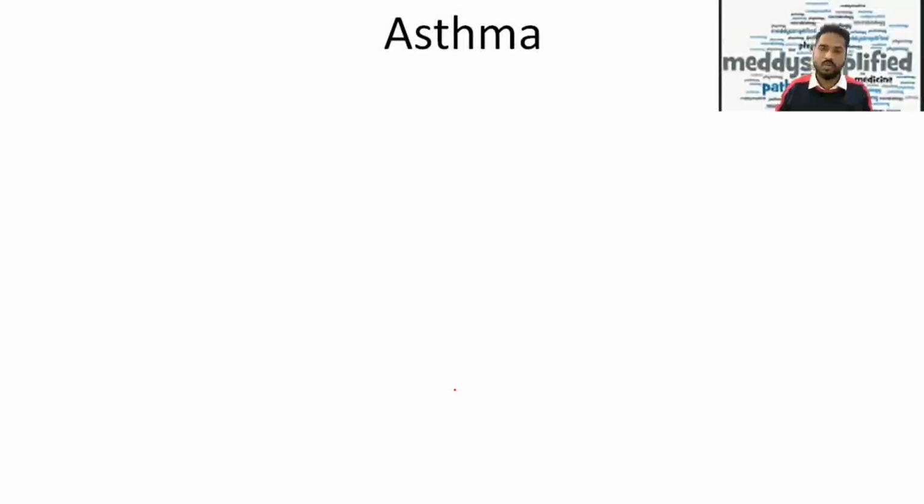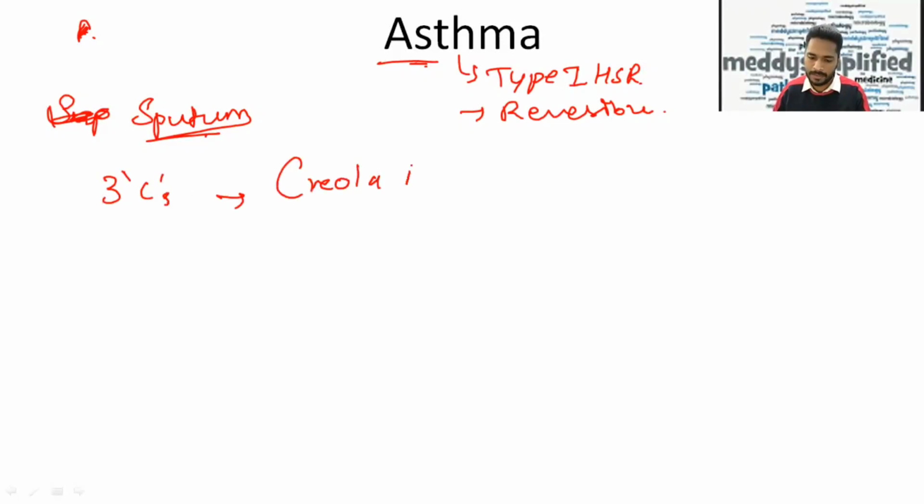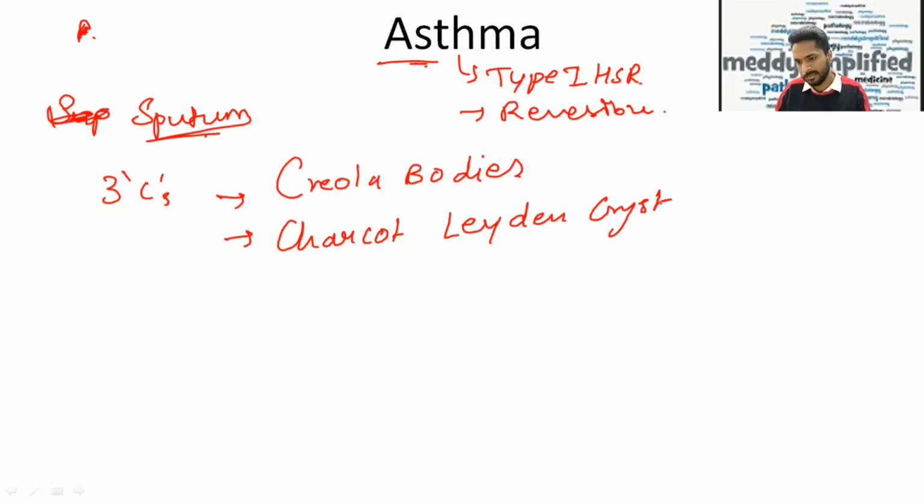Now going further, very quick words about these three diseases, that is asthma, COPD, and emphysema. Asthma, you need to remember that it is a type 1 hypersensitivity reaction. It is a reversible disease. One more important thing: if you do a sputum test in asthma, you will see 3 C's. One is Curschmann spiral... one is Crayola body, second is Charcot-Leyden crystal, and the last is Curschmann spiral. I don't have an image of this today, but yes, it is very important to remember.